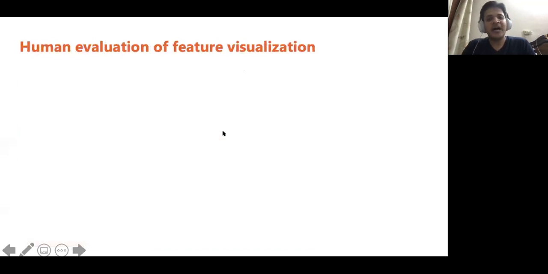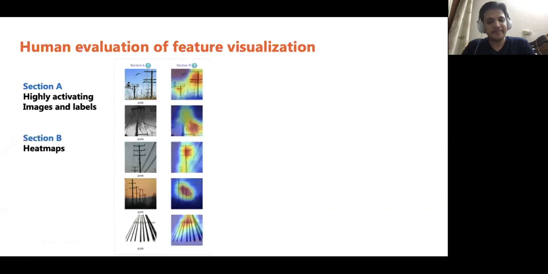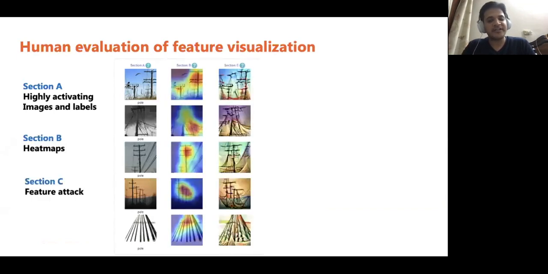We also did a crowdsourcing study using Amazon Mechanical Turk to evaluate the effectiveness of our feature visualization methodology. Turkers were shown 3 sections, each containing a component of our visualization. Section A for the most highly activating images and labels. Section B for the heat maps, and Section C for the feature attack.